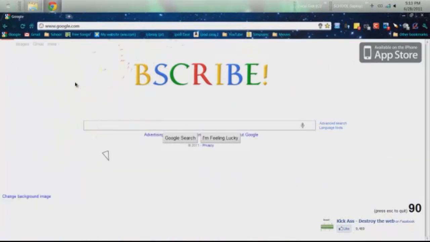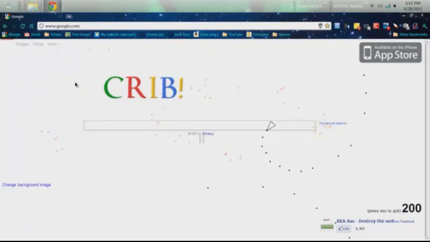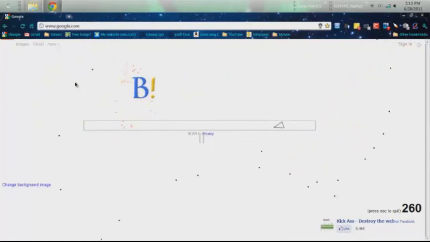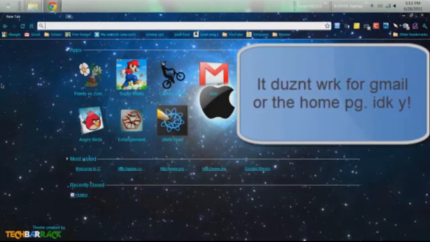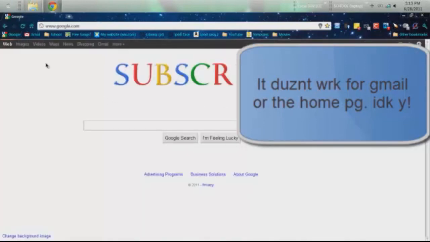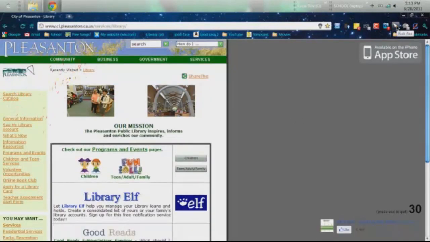So you can go around, have fun shooting things. I'm just going to kill the Google search. There, boom. And if you want, you can just spin around and press the spacebar. It'll go around and kill everything. So that's pretty fun. And yeah, whenever you're bored, this should work for any web page other than your home page. It will not work on Gmail. I do not know why, but any other page, it should. If I just go to my library here, any page, it will just start killing stuff.